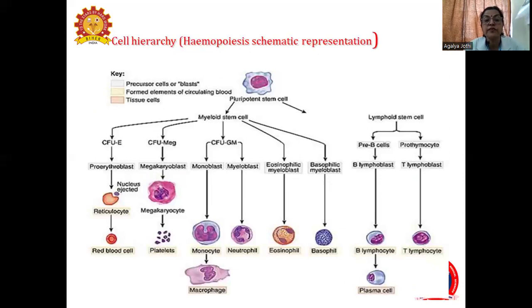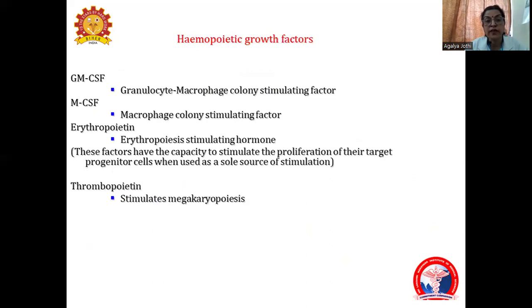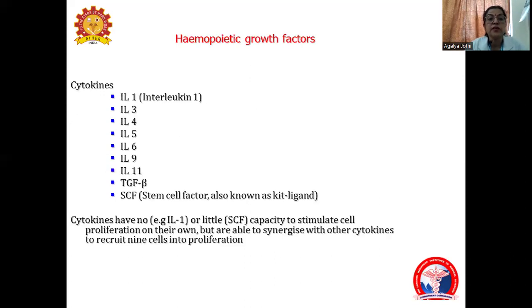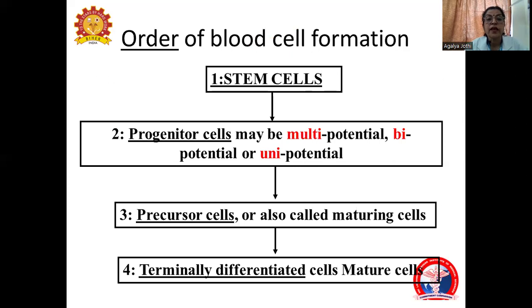So we have the pluripotent stem cells, then the myeloid stem cells and lymphoid stem cells. And from the myeloid, we get into erythroblast, megakaryoblast, and the different leukocytes. There are so many growth factors on this: the colony stimulating factors, erythropoietin and thrombopoietin, interleukins. Stem cells give us progenitor cells that may be multipotential, bipotential, or unipotential. They differentiate into precursor cells, also called maturing cells, and then the terminally differentiated mature cells.